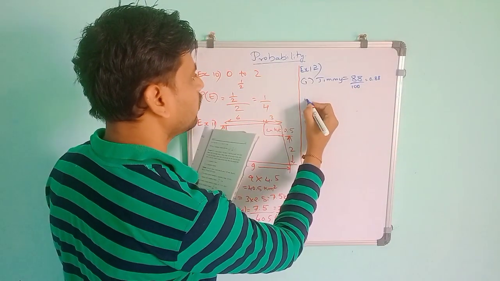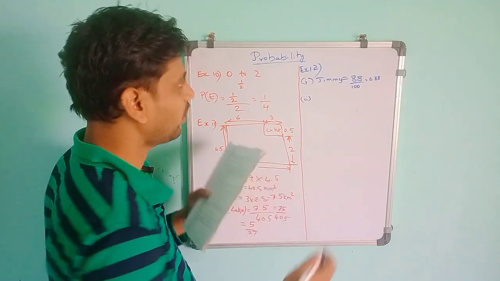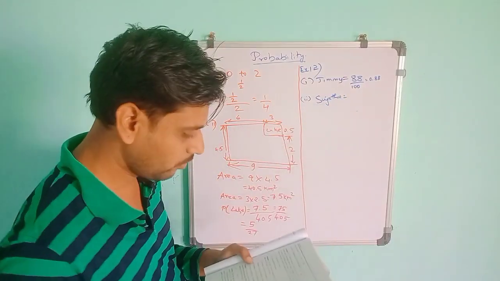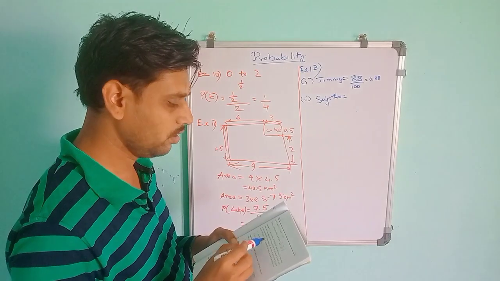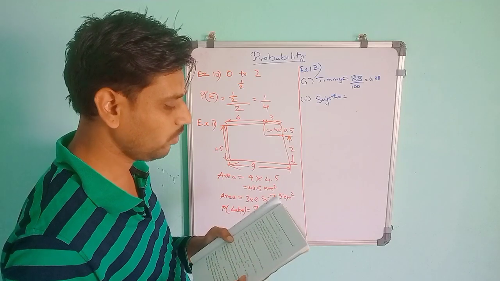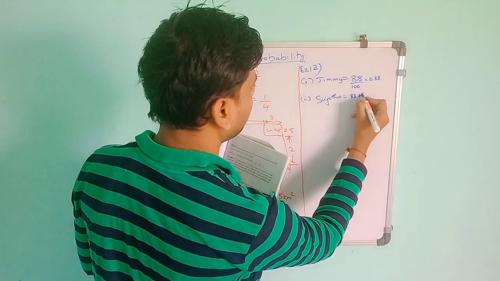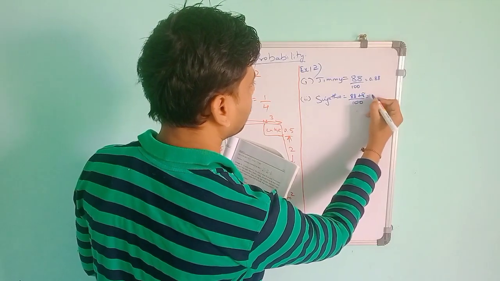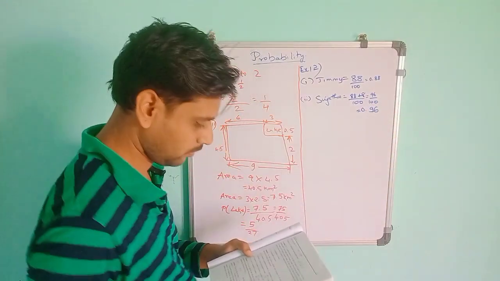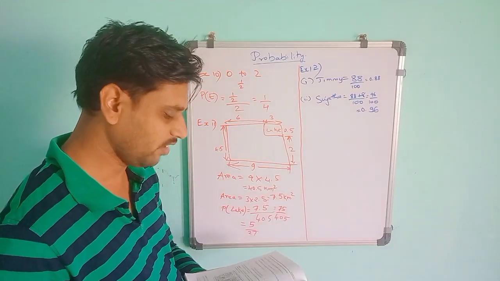Then the second one, is it acceptable to Sujata. Sujata does not accept the shirts with major defects. The number of shirts with major defects is 4, so you have to leave those 4. The remaining are 88 and 8, that is 88 plus 8 is 96. 88 plus 8 divided by the number of possible outcomes, so 96 by 100. This gives you 0.96. So the probability that a shirt is acceptable to Sujata is 0.96.